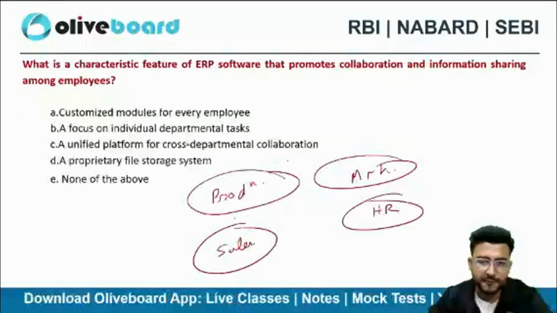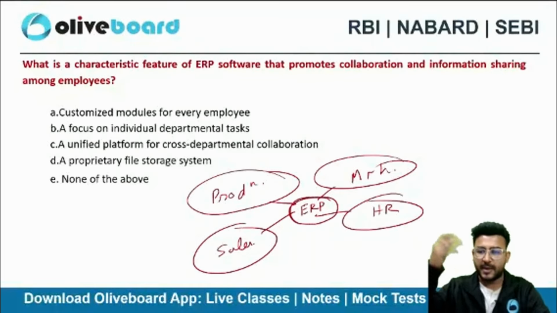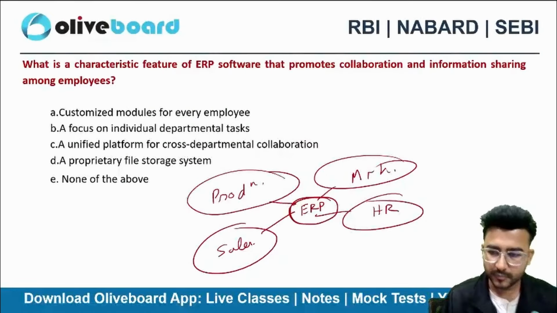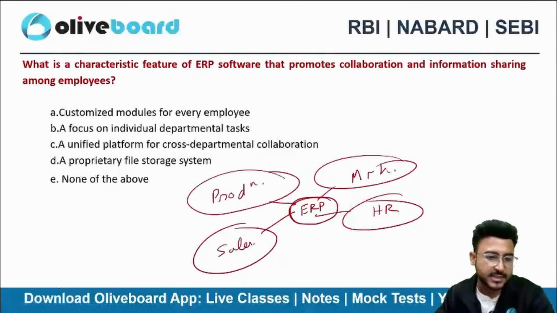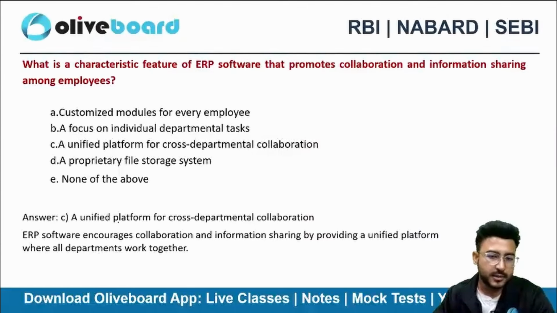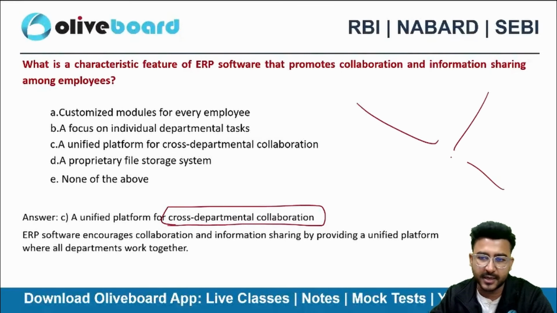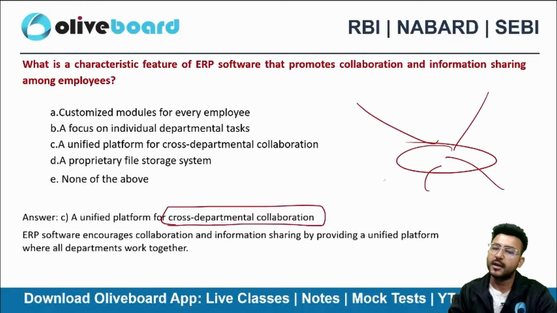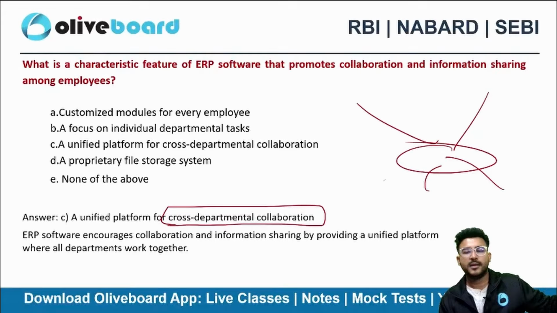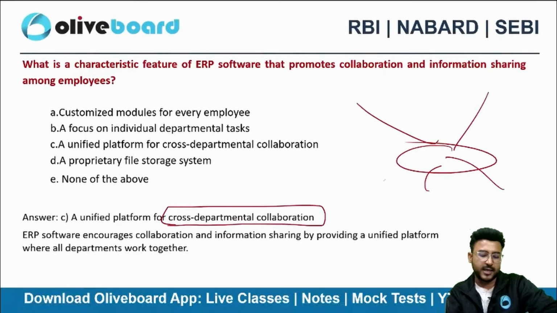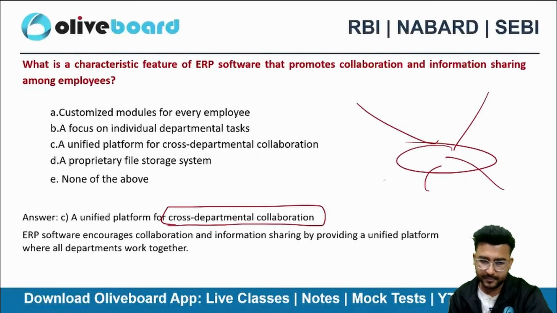So different functions can be managed in ERP. That's why we say enterprise resource planning will be able to manage the entire resources of the enterprises. That's why we say that this is a cross-departmental collaboration. So many departments are getting collaborated because of the ERP. All the departments are linked with ERP. Production department में कुछ करोगे तो दूसरी जगह एंट्रीज पास हो जाएगी because all the departments are linked here.